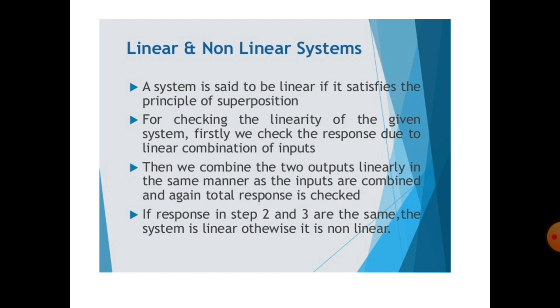Then we combine the two outputs linearly in the same manner as the inputs are combined, and again the total response is checked. If the responses in steps 2 and 3 are the same, the system is linear, otherwise it is non-linear. Simply, a system is said to be linear if it satisfies the principle of superposition and homogeneity.